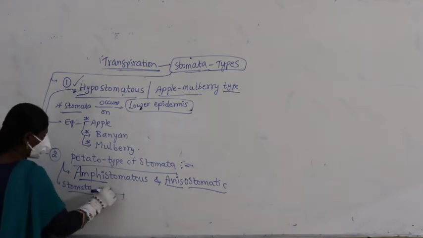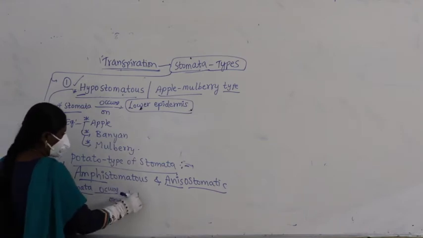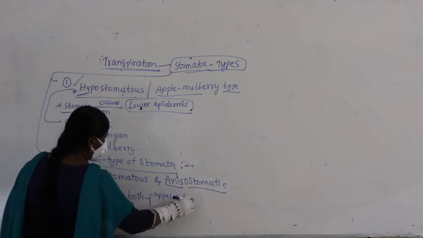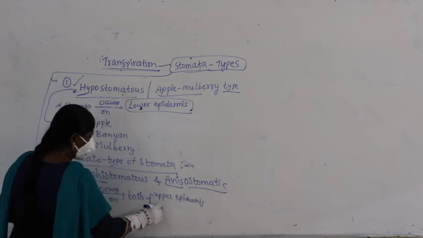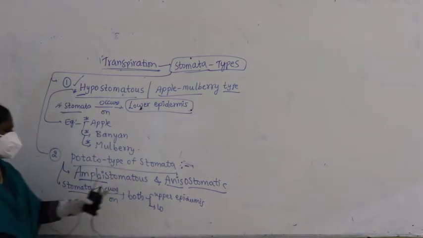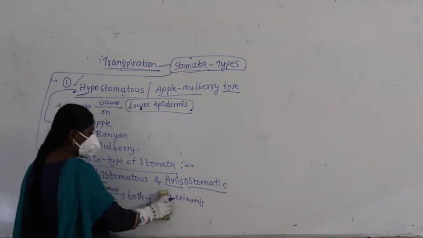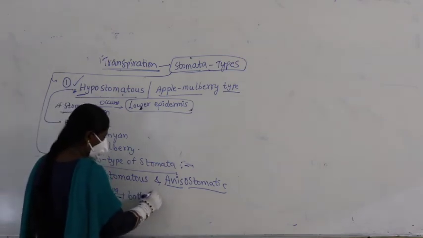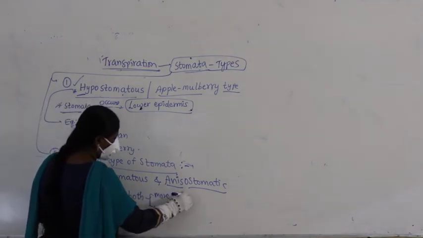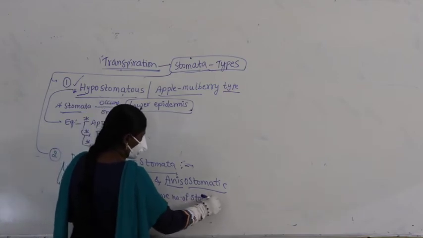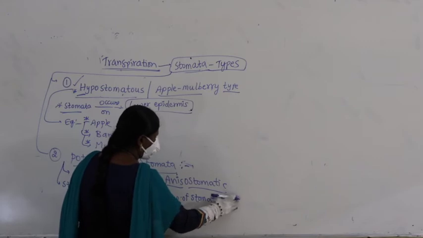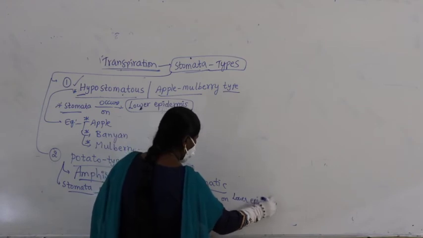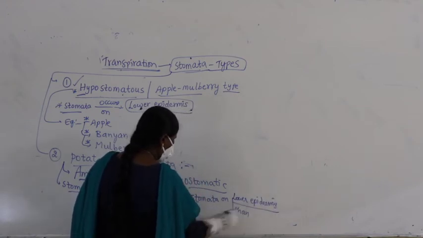So, we say in this case stomata occur on both the upper epidermis and lower epidermis. We also have written anisostomatic, meaning unequal distribution. So, stomata occur on both, but a greater number of stomata on the lower epidermis than the upper epidermis.